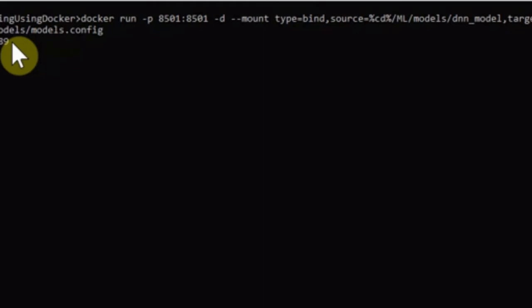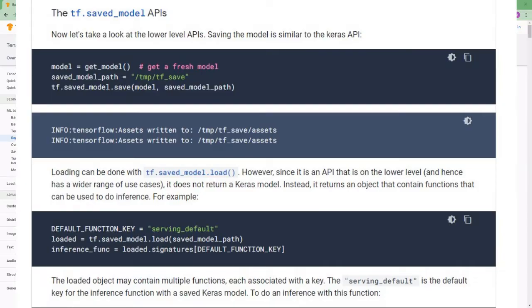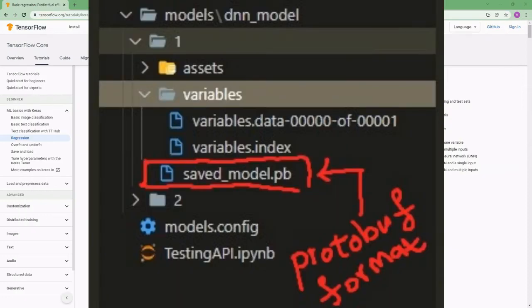it using Docker. If you are more interested to know how the machine learning model is trained, I put a link in the description of this video to the TensorFlow official website. Perhaps I can make another video regarding how to train such a model, but now I assume that we have a trained model and we have the Protobuf file format available.